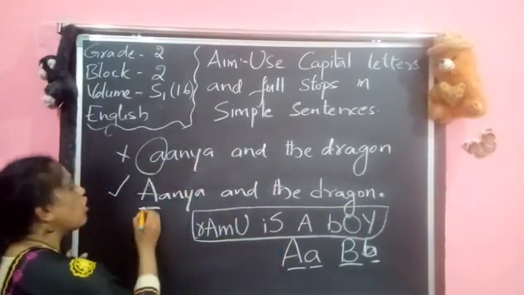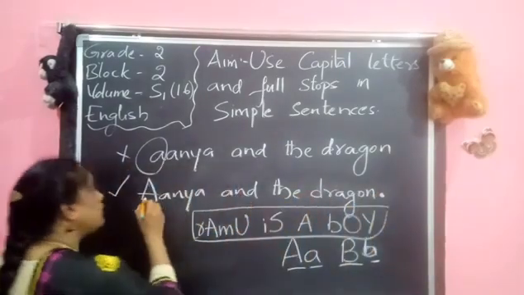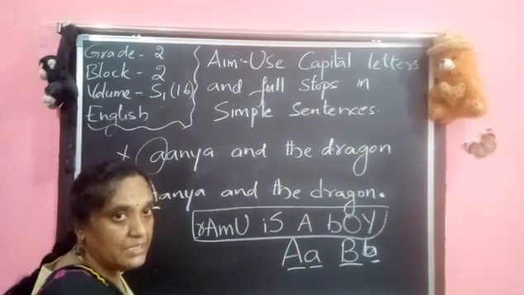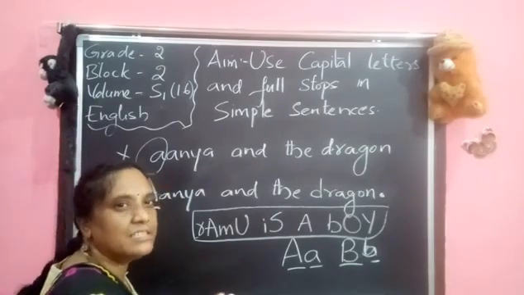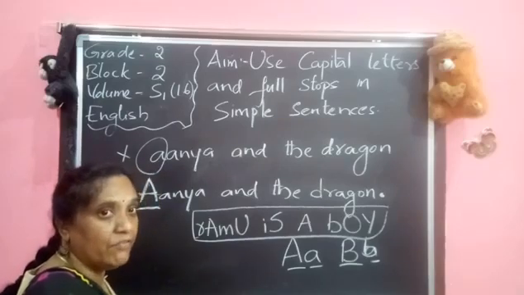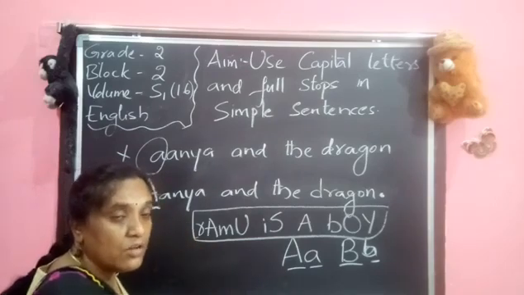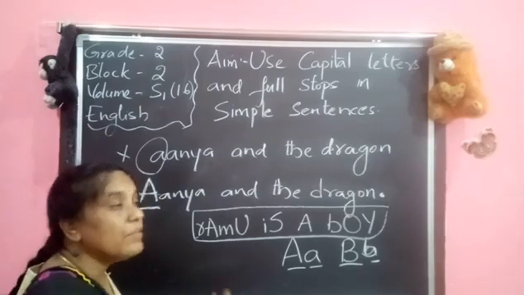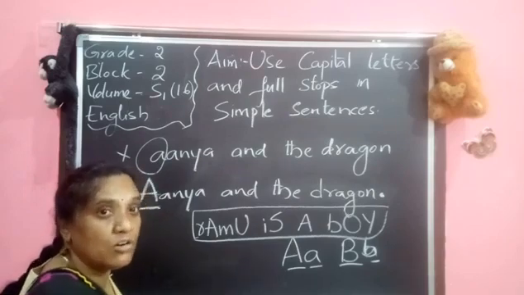We cannot use the capital letters and small letters in this way. The beginning of the sentence must start with a capital letter and the ending of the sentence must end with a full stop. And there are many other rules where to write a capital letter and when to use a full stop. If we don't use the full stop and read a paragraph, there won't be any pause. If there is no pause, we feel like we cannot read them fast. Without pausing, we are unable to read it properly.